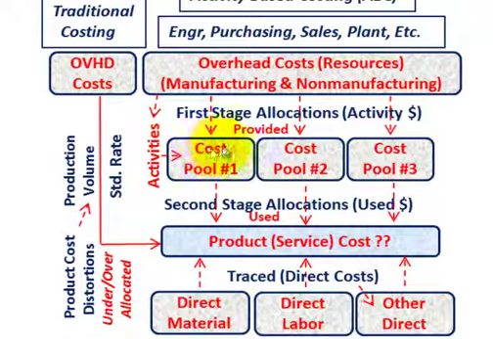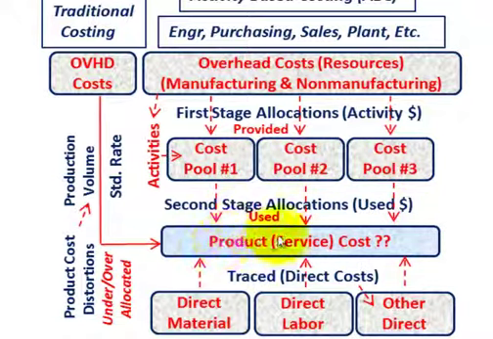We set those resources up into what they call cost pools. So we would have any number of different cost pools based on our overhead or indirect costs, like cost pool number 1, 2, 3, and so forth.